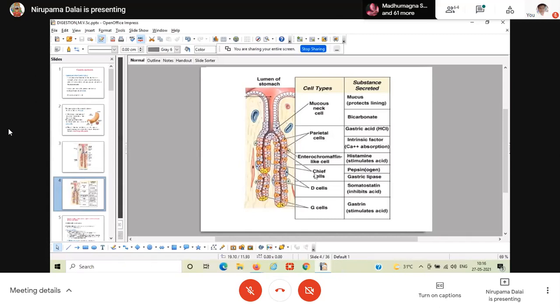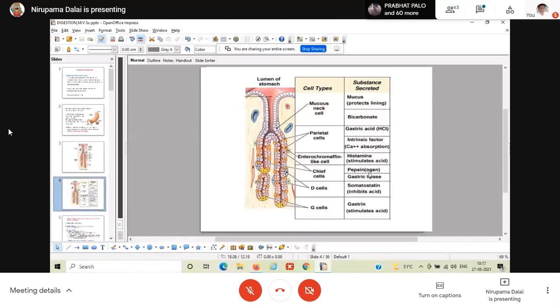Okay, so which cell is producing the pepsinogen? The chief cells, the peptic cells. As it is present in its inactive form, the chief cell can be maintained properly inside a gastric gland. If it were present in the active form, that is pepsin, it would cause autolysis, meaning breakdown of the cells from which it is produced. Means chief cells can be destroyed. Clear? So that is why it should be secreted from the cell in the inactive form.